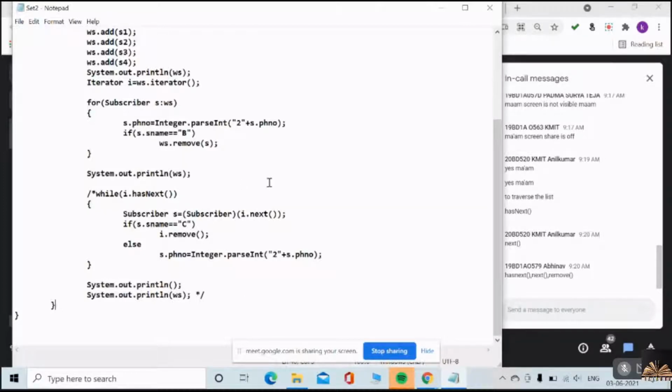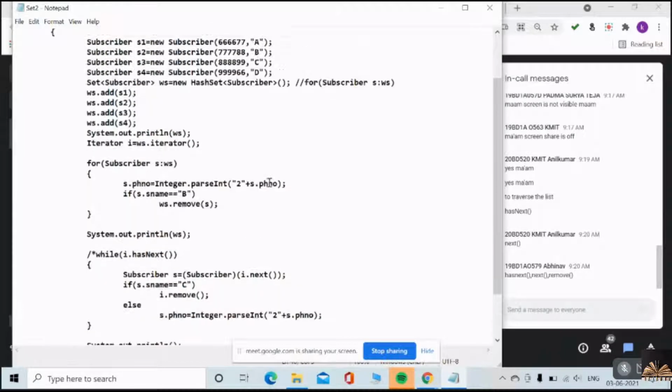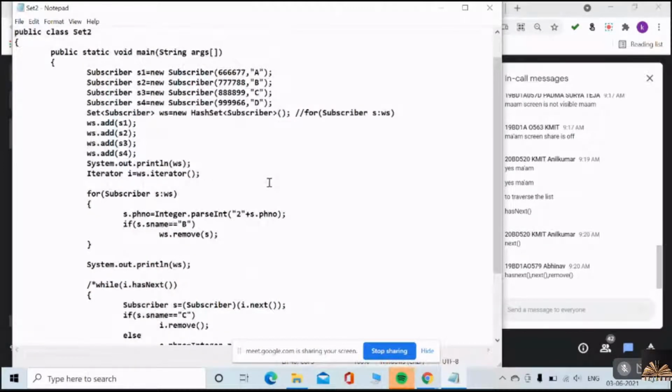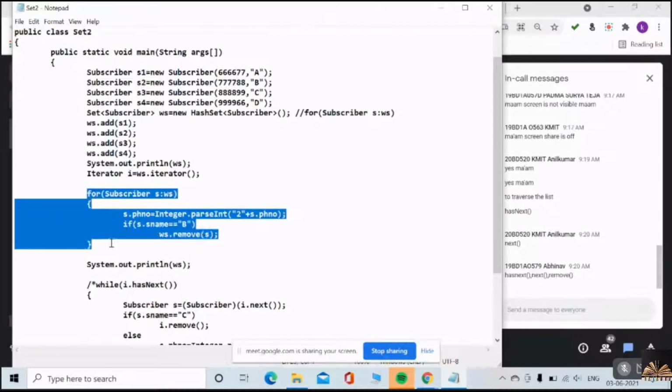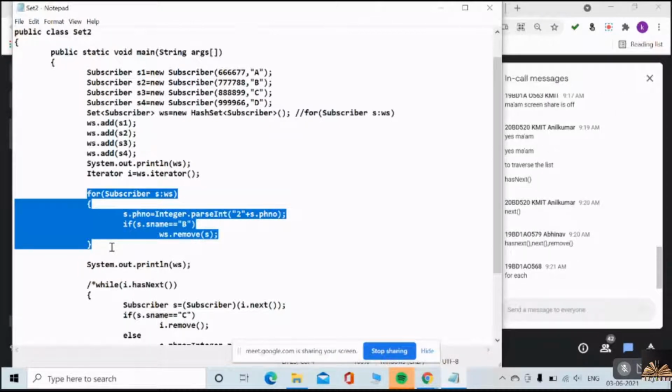But I just want to show you the for-each loop. It's not a method, it's a for-each loop. On that day we did not discuss much on the for-each loop. I just told you there are some restrictions on the for-each loop. Have a look at this. Is this a for-each or a for loop? This is for-each. Very good.